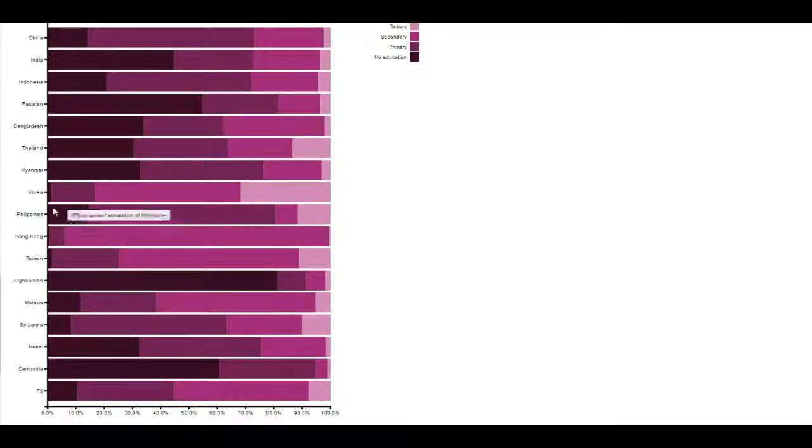Korea is the country with the least women with no education and most women with a university degree. Interesting, right? That's what we thought too.